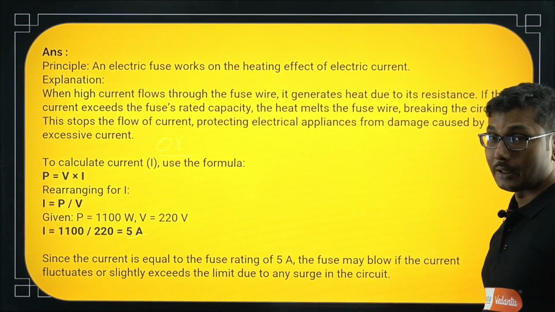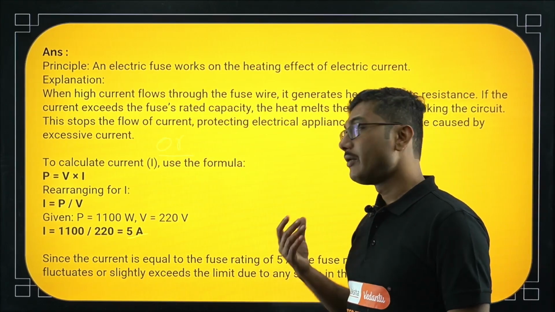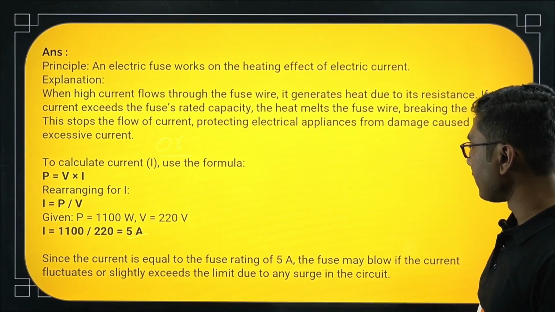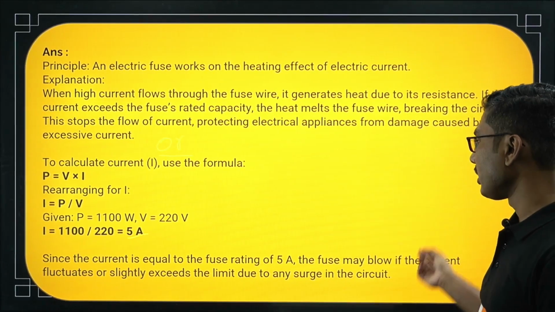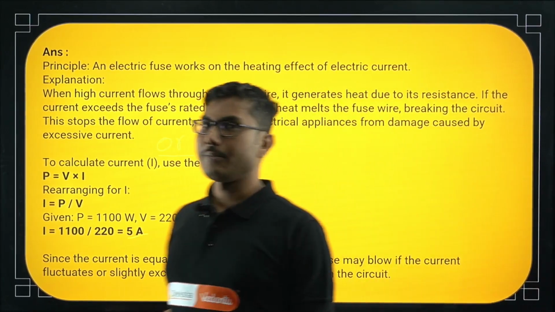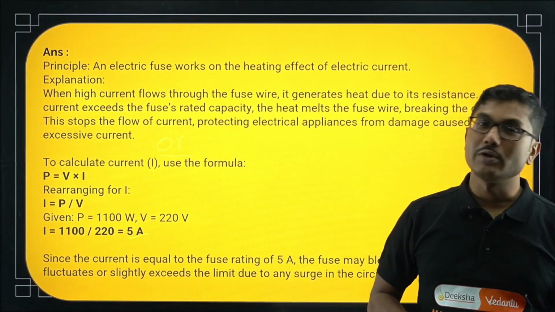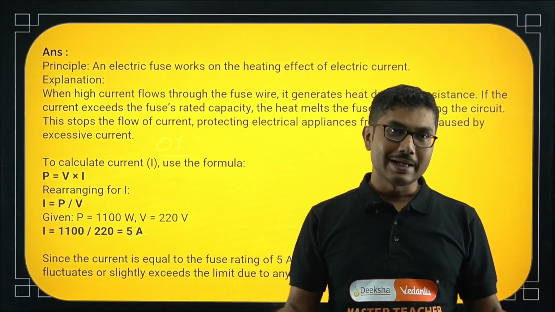Now there was another part of the question: what will happen if we use a 5 ampere fuse for this? Since the current is equal to the fuse rating of 5 ampere, the fuse may blow if the current fluctuates slightly or exceeds the limit due to any surge in the circuit. But basically it will work fine, because it is exactly matching the rating of the device. It should work fine and it will be able to protect the device because both of them have the same current rating.